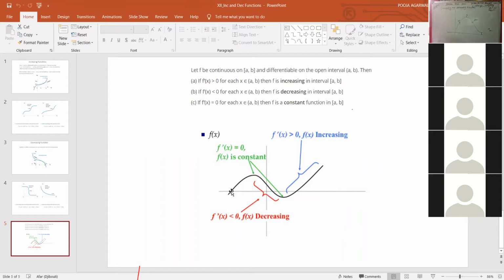Now, how do we find out whether it is increasing or decreasing if some function or curve is given to us? So we will find out the derivative of the function at this point. We will find out the derivative of the function at any point on the increasing part, and at any point on the decreasing part, right? When we find out the derivative, okay, can anyone tell me what is a derivative? We have learnt about derivatives. What is a derivative? dy by dx. This is dy by dx, but can you explain the concept, what is the concept of a derivative?